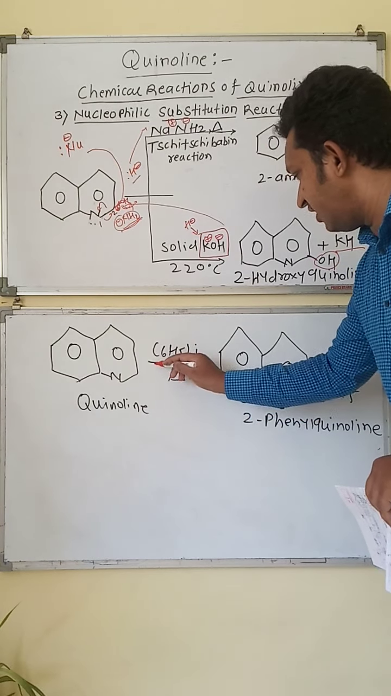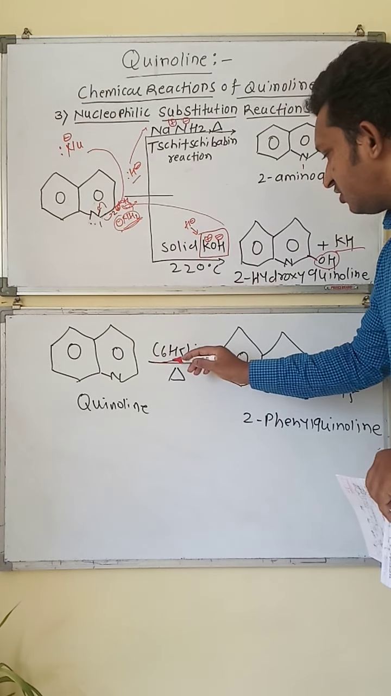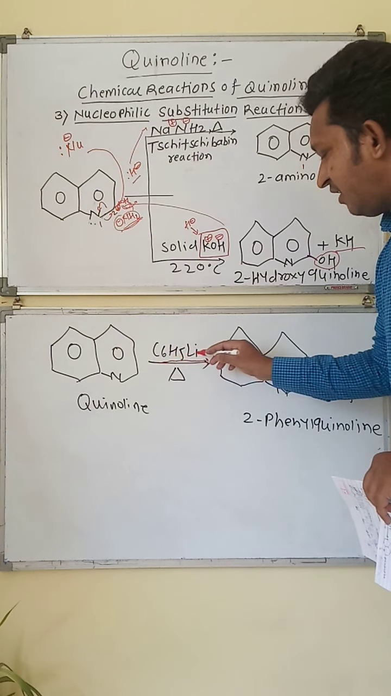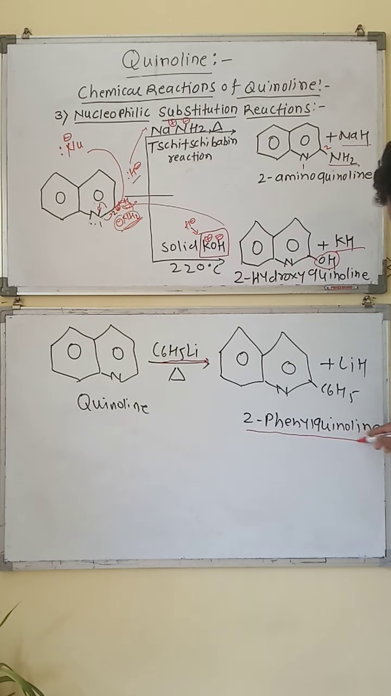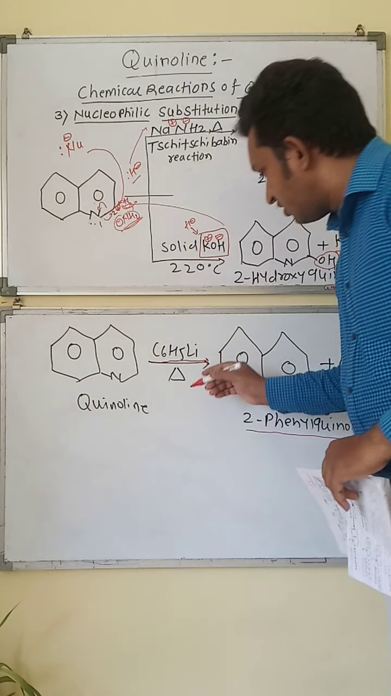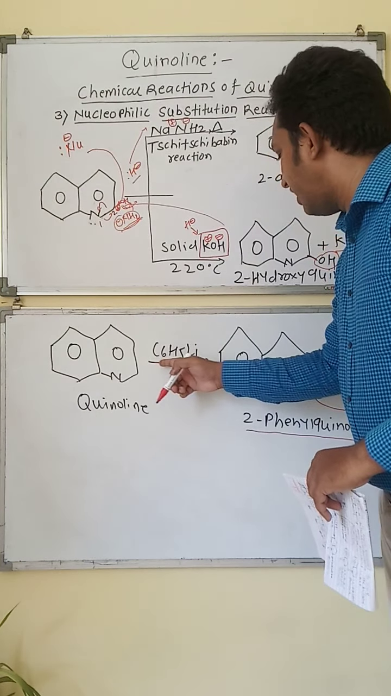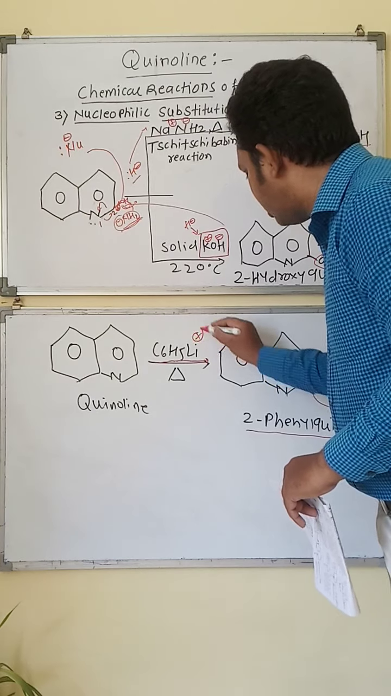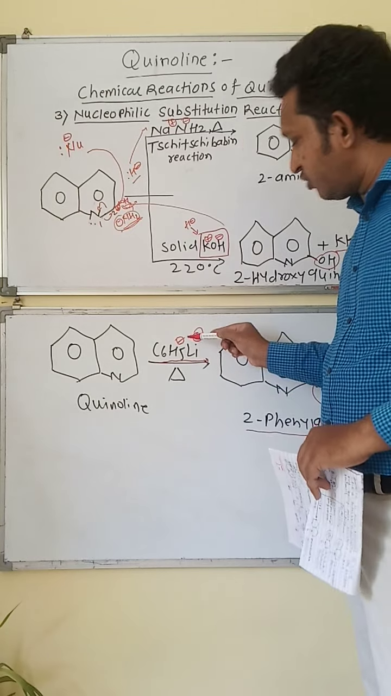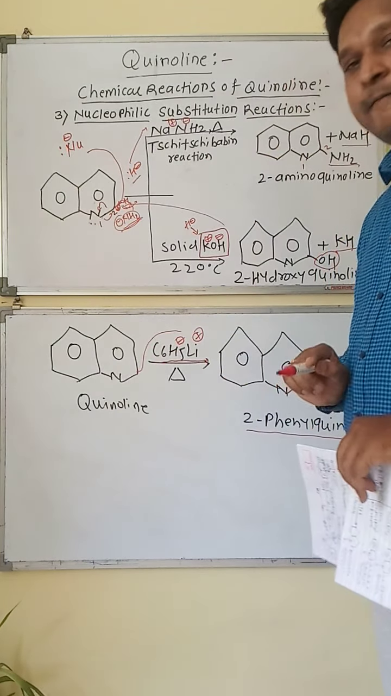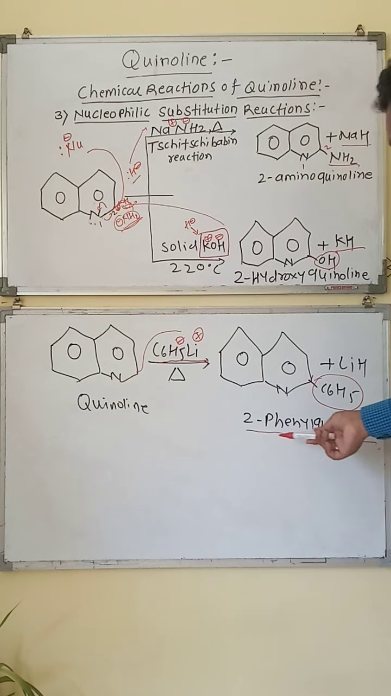and phenyl lithium. C6H5Li means phenyl lithium, and with application of heat, we get the 2-phenylquinoline. We get the 2-phenylquinoline, in that there is introduction of the phenyl group on the second position of the quinoline, so that we get the 2-phenylquinoline. Okay, so look at the structure of phenyl lithium first of all. Lithium has a positive charge and phenyl has a negative charge. So phenyl will be an excess nucleophile and it will attack the second position of the quinoline ring, so that we get the 2-phenylquinoline.